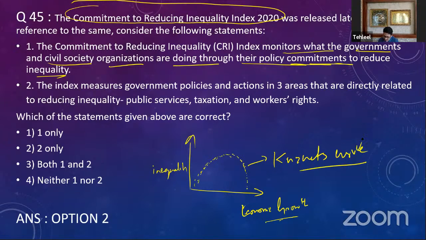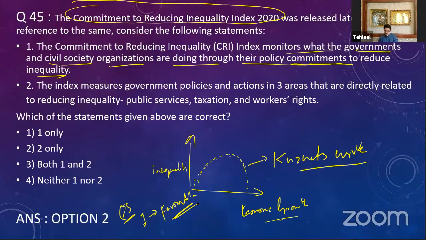So the Kuznets curve tells us how the inequality initially starts to increase whenever you register higher levels of growth, as has happened in India. Later on, if you keep on growing continuously in the long term, the inequality will come down. Now, recently in the Economic Survey of 2021, it was said that inequality in India is favorable. We have a favorable inequality in India. We want that inequality to happen, because that inequality will incentivize people to work harder. Fine. So that was recently a chapter in the Economic Survey.